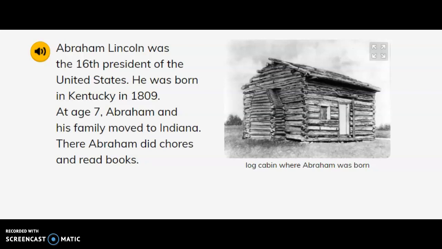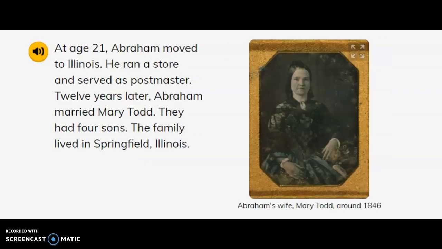Abraham Lincoln was the 16th President of the United States. He was born in Kentucky in 1809. At age 7, Abraham and his family moved to Indiana. There, Abraham did chores and read books. At age 21, Abraham moved to Illinois.